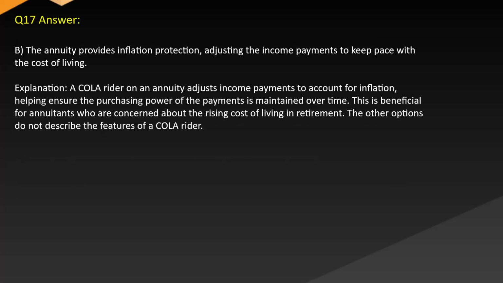Answer: B. The annuity provides inflation protection, adjusting the income payments to keep pace with the cost of living. Explanation: a COLA rider on an annuity adjusts income payments to account for inflation, helping ensure the purchasing power of the payments is maintained over time. This is beneficial for annuitants who are concerned about the rising cost of living in retirement. The other options do not describe the features of a COLA rider.